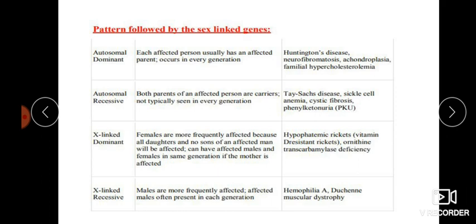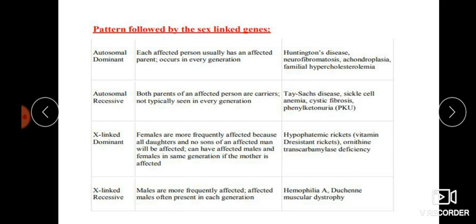Then next one is X-linked dominant. Females are more frequently affected because all daughters and no sons of an affected man will be affected. Then you can have affected males and females in the same generation if the mother is affected.